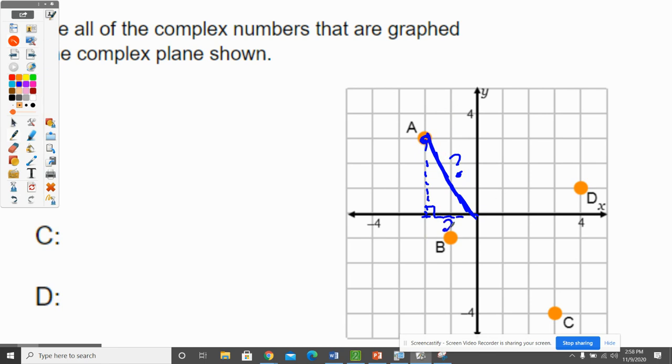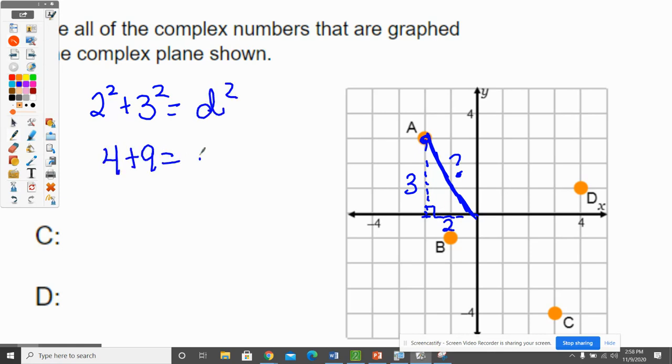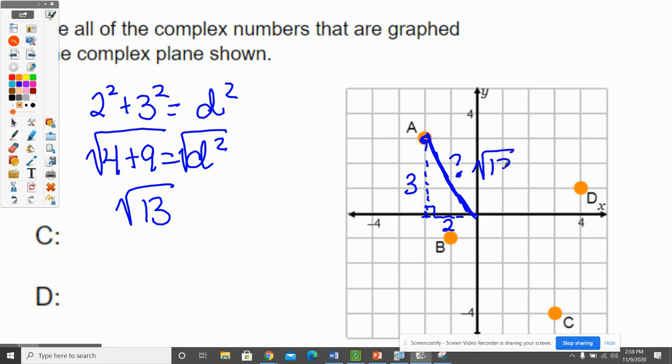Well, if this is 2, and this is 3, how far away is A? You can do 2 squared plus 3 squared, and that's going to be that distance squared. So that's 4 plus 9 is the distance squared. Square root both sides, and that's the square root of 13. So how far away from 0 was A, which we knew was at -2 plus 3i? Well, the absolute value of -2 plus 3i is the square root of 13. So when you take the absolute value, you get something real and positive.